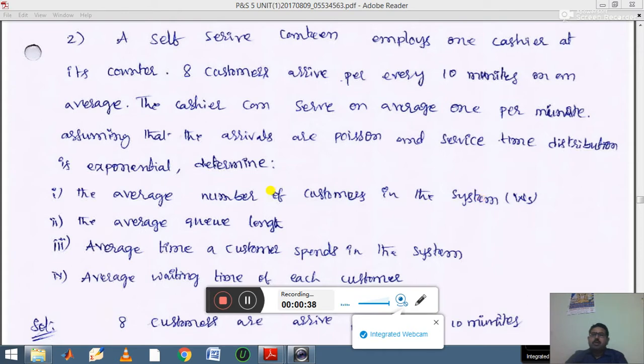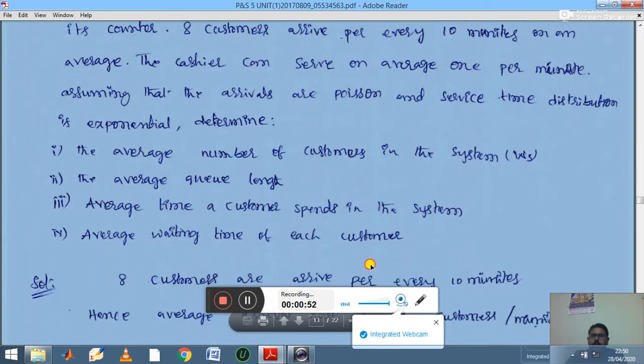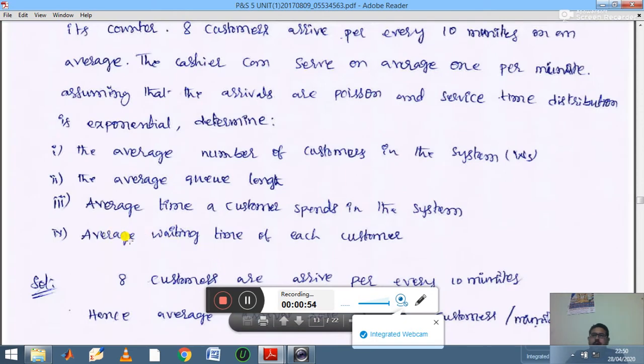Okay, average number of customers in the system. Next is the average queue length. Third, average time a customer spends in the system. Fourth, average waiting time of each customer.